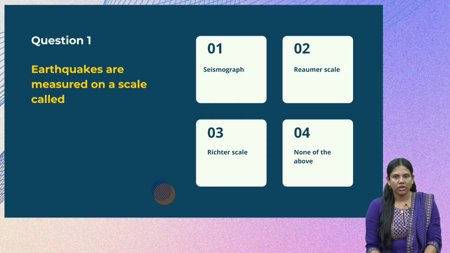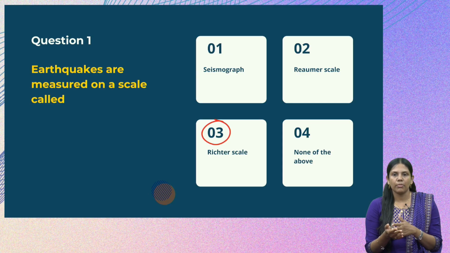So option 1 is ruled out, and option 2, Reamer scale, is also ruled out. Now we have the third option, Richter scale, which is the correct answer for this question. So option 4, none of the above, is also ruled out because the answer is option 3, Richter scale.